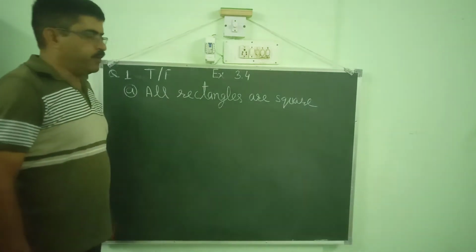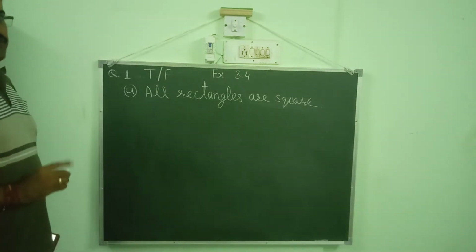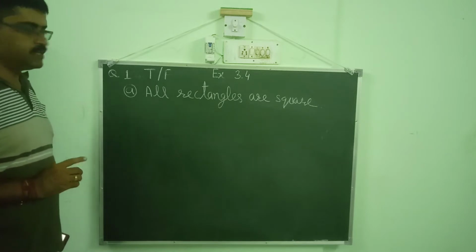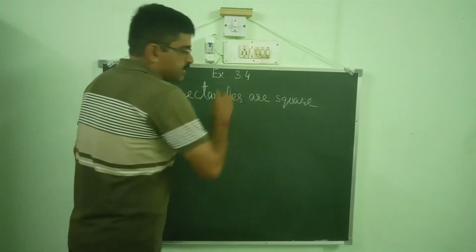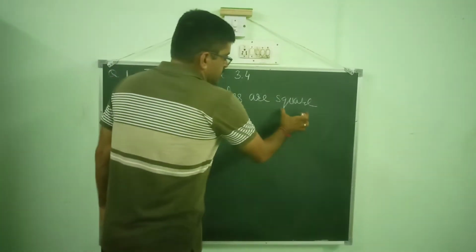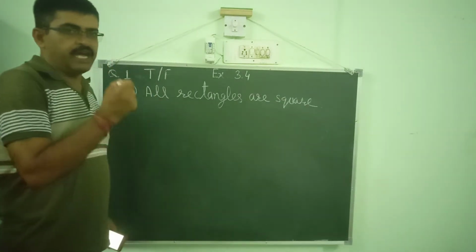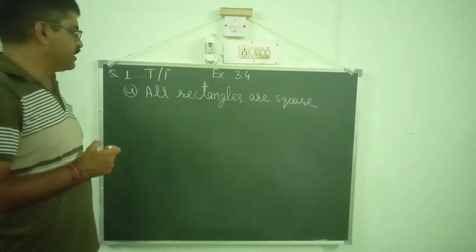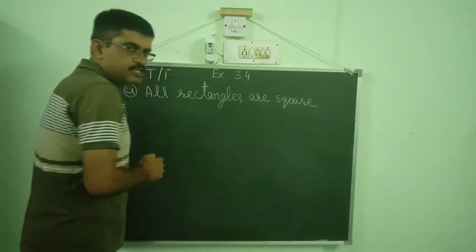Exercise 3.4, question 1. Statements. We have to find true or false. First statement: all rectangles are square. We know that a square has a unique characteristic that all sides and all angles are equal.